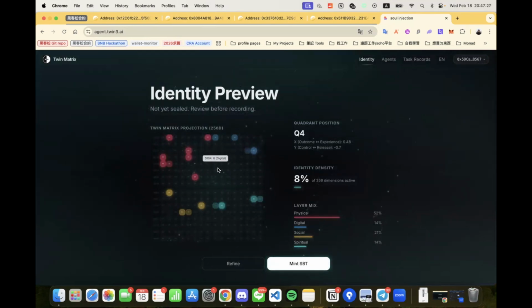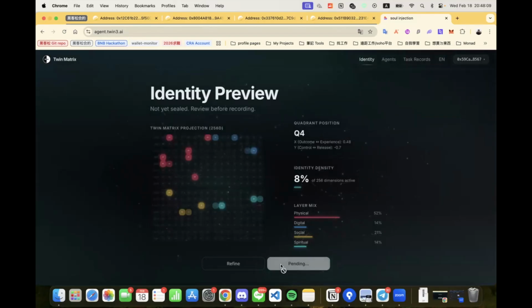Here we can see a projection of the twin matrix in 256 dimensions. At this stage, the identity is not yet sealed. The system allows the user to review everything before recording it on chain. On the right side, we can see several indicators: quadrant position, identity density, and the layer mix distribution. Here we can clearly see that physical accounts for 52%, digital 14%, social 21%, and spiritual 14%. This gives a structural overview of how the identity is distributed across layers.